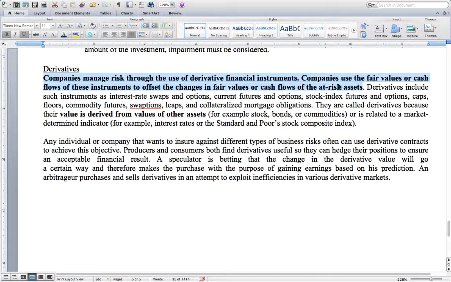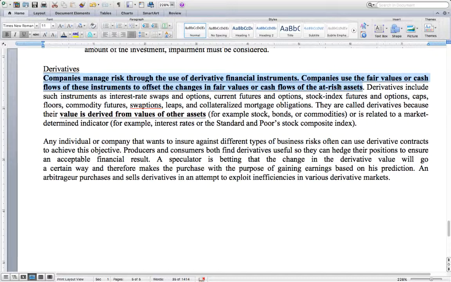So for example, if I have a security and I want to make sure that I do not lose a lot of money if the fair market value of the security changes drastically, I could go purchase an option or a future to help offset any of those fluctuations.